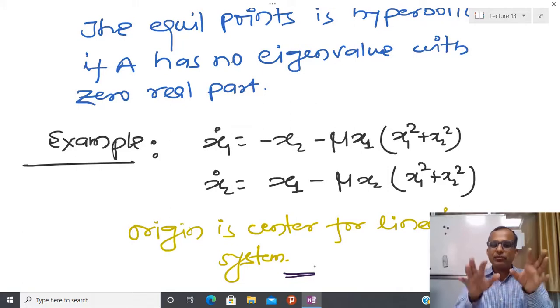So this is one of the ways, called the qualitative way, of analyzing second order systems. And most of the time people have done this analysis for second order systems only, because you are able to visualize the portrait in your blackboard plane or your notebook plane. Due to that reason, people have limited this kind of analysis to second order systems.